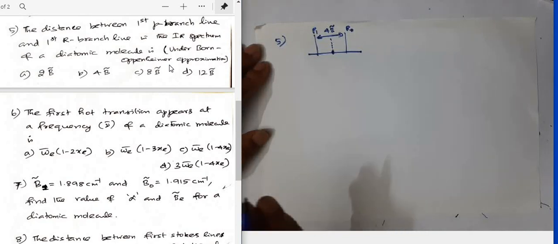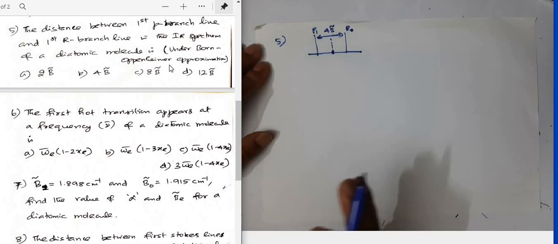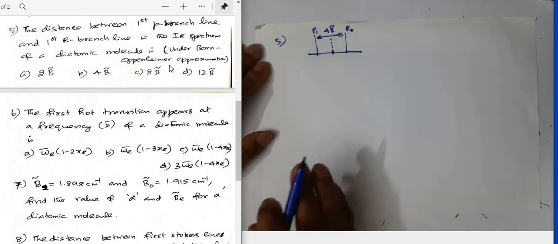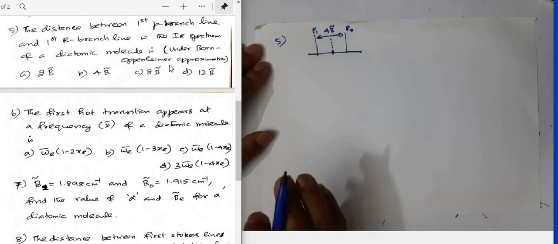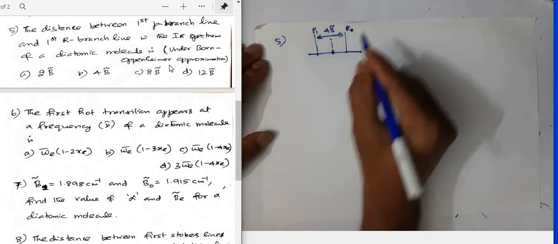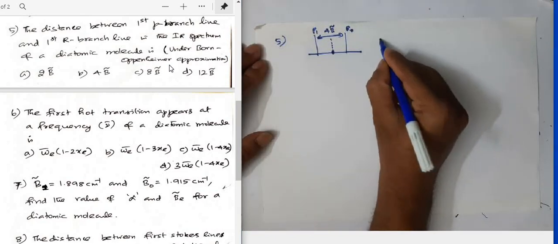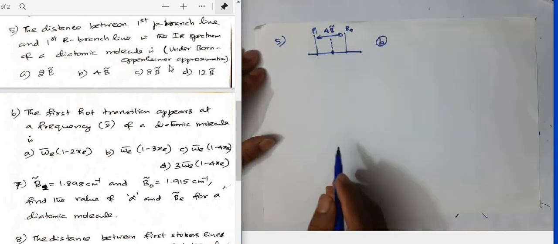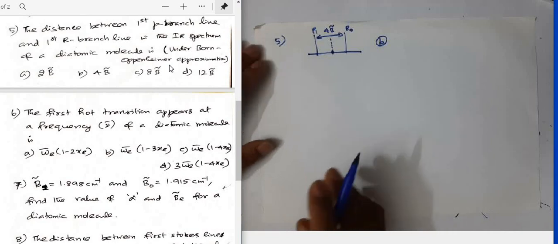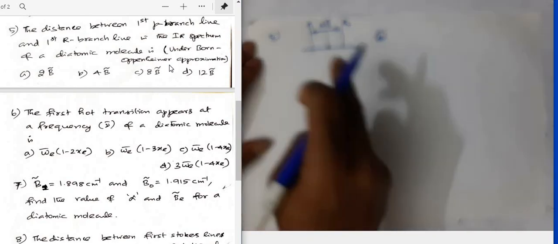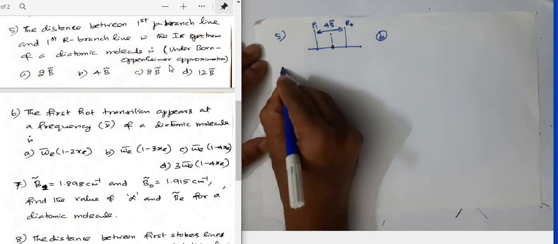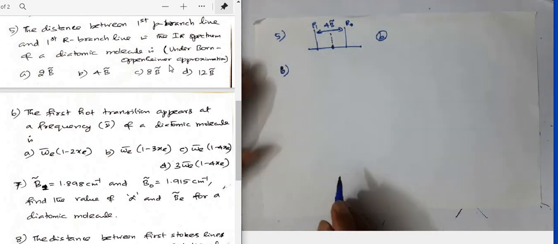The distance between the first P branch line and the first R branch line in the IR spectrum of a diatomic molecule under the Born-Oppenheimer approximation is equal to 4B. So the correct option for this question is option B. In the class discussion I have given all this information, so you can go through that if you have any doubt.